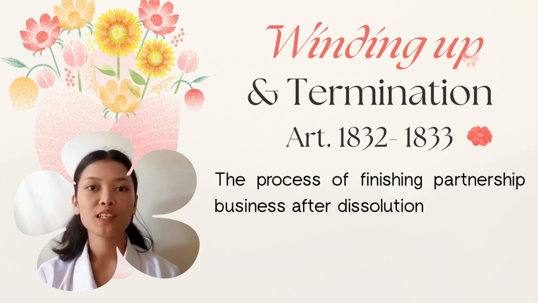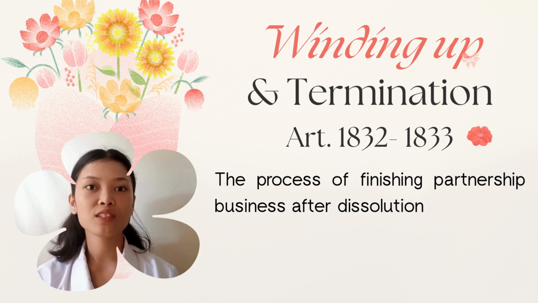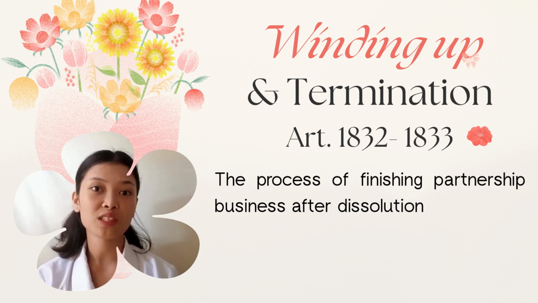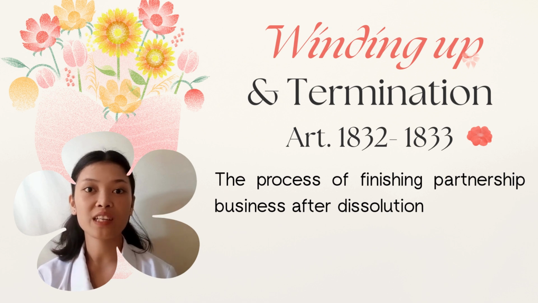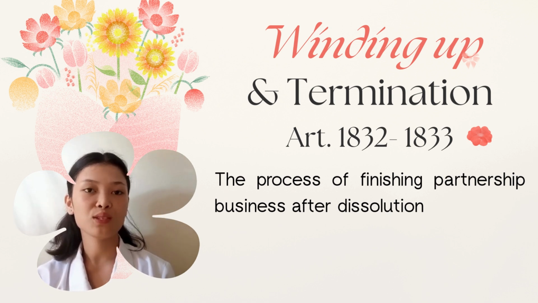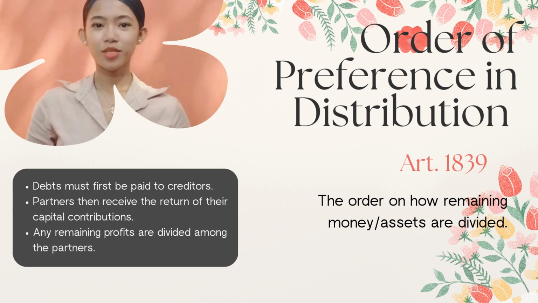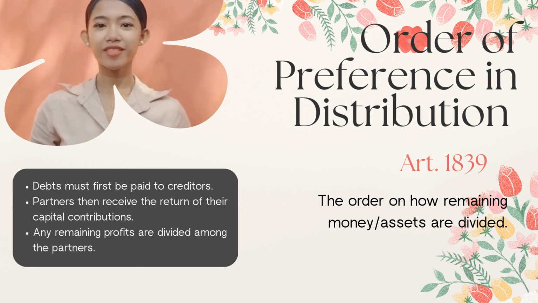In short, Article 1833 reminds us that dissolution does not automatically erase obligations. Partners must still be careful because contracts made after dissolution may still bind them unless the acting partner had proper knowledge of the dissolution. So what is order of preference and distribution? It is the rules of paying debts, returning capital, and dividing profits.